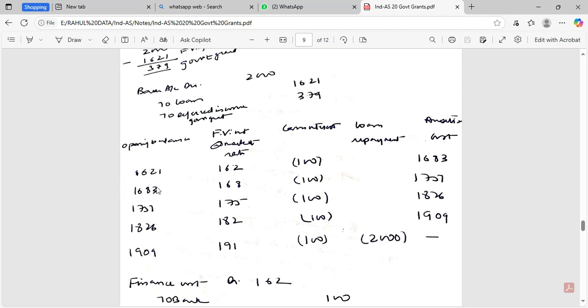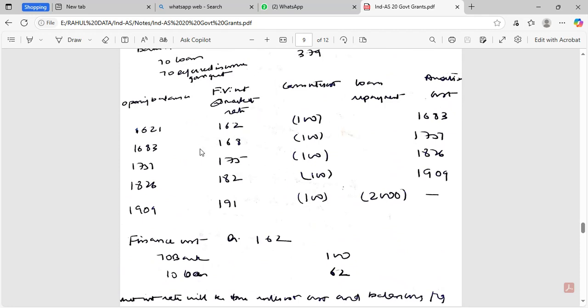Opening value 1621, fair market value 10% of this, 162, cash interest cost 100, 1683 is the closing amortized value. 1683, 168 is the amount of market rate of interest, cash interest is 100, and 1751 is the amortized cost. 1751, 175 is the amount of market rate of interest, 100 is the cash interest, and 1826, and so on and so forth till 2000 is expired.